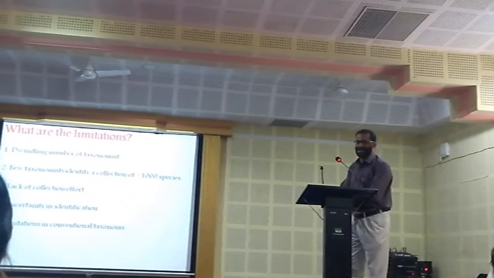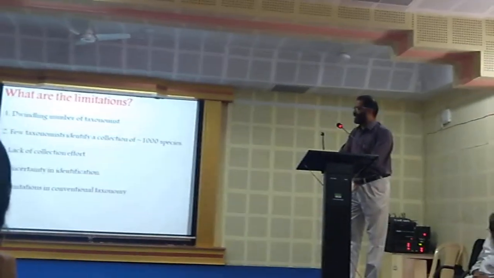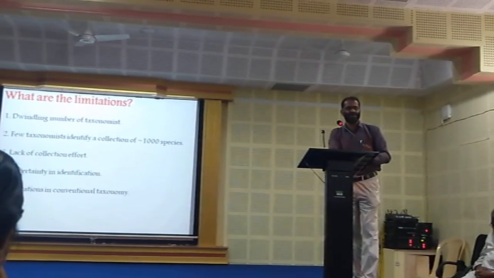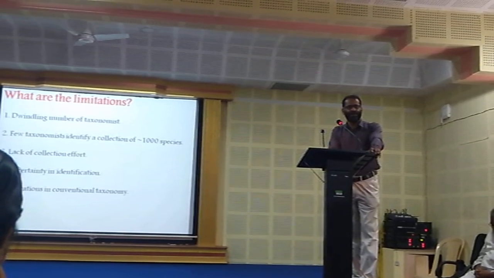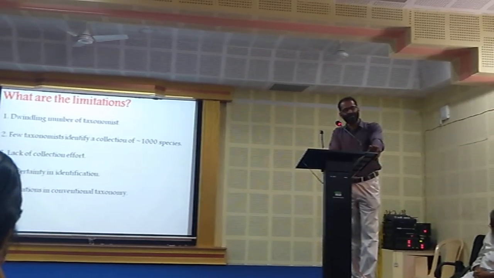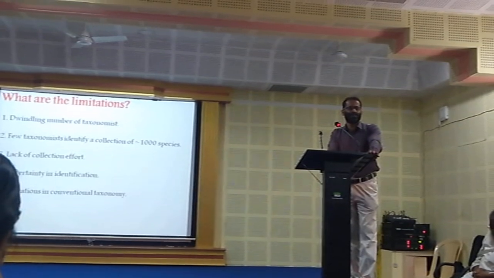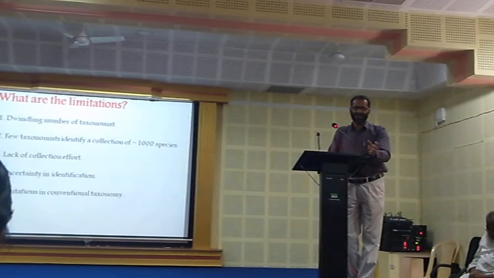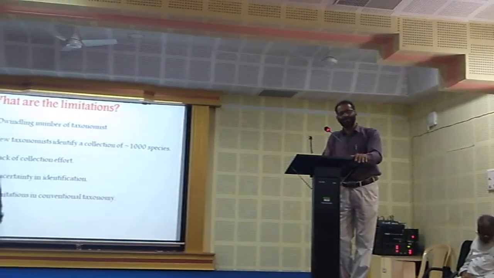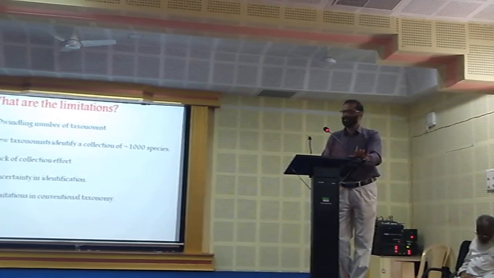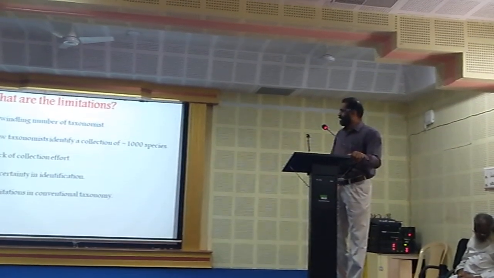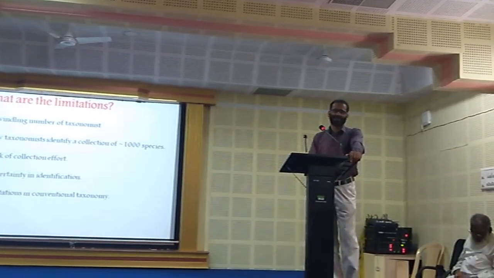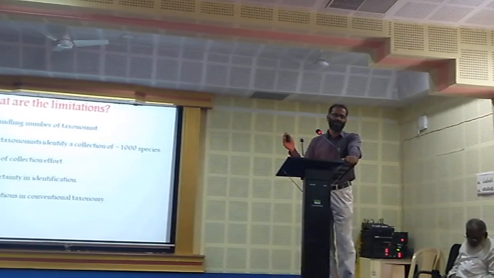Then the common limitation in morphology-based identification is the very few numbers of taxonomists available throughout the world. For most of these species, no taxonomists are available. For fish and insects, there are some taxonomists available. For certain cases like fungi and some worms, no taxonomists are available. And a few taxonomists are able to identify only less than 1,000 species throughout their life period.